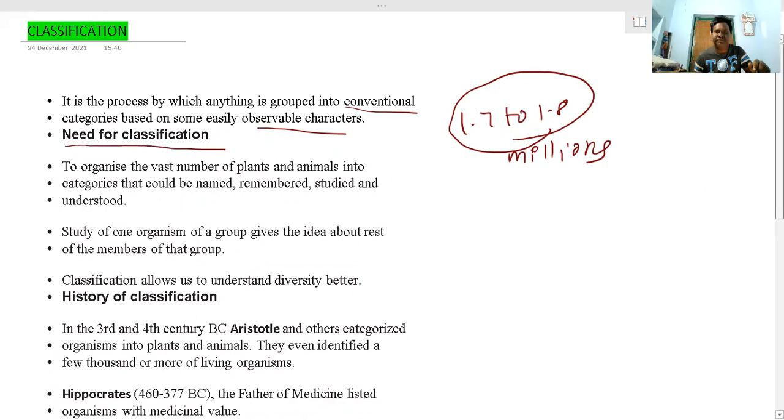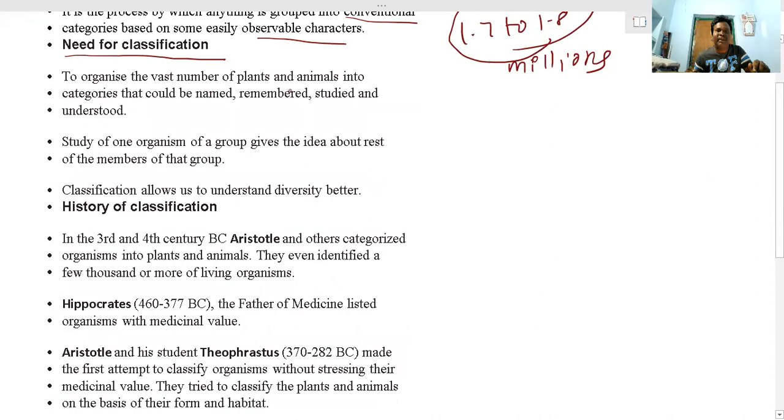Need for classification: to organize the vast number of plants and animals into categories, so they can be named, remembered, studied and understood. There are many medicinal plants, and from centuries ago till now we are studying them and preserving some plants for future generations. We don't know which plant or animal is useful for human beings, so we need to classify these organisms in a conventional way, which helps for studying and for future reference.